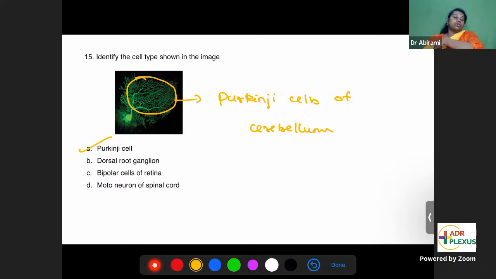Purkinje cells of cerebellum are an example of multipolar cells. But typically, the arrangement is that one dendrite will divide into many small dendritic processes. This diffuse connectivity is very characteristic of the Purkinje cell. So it's a Purkinje cell.